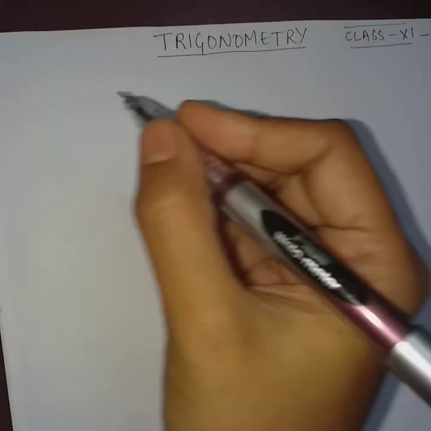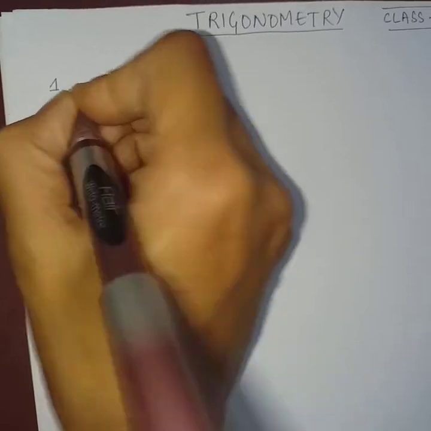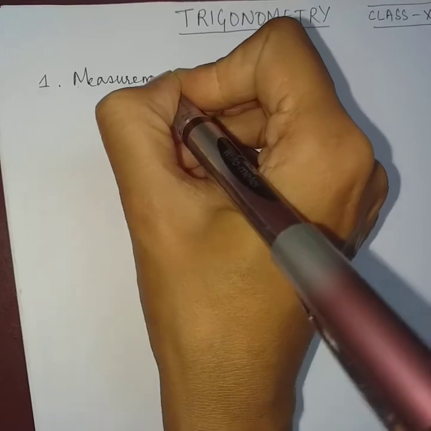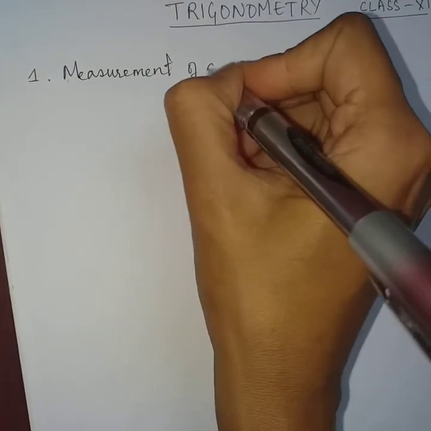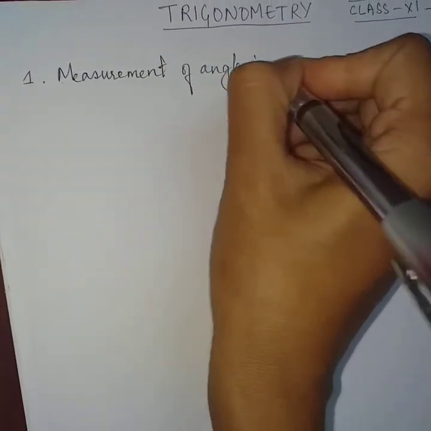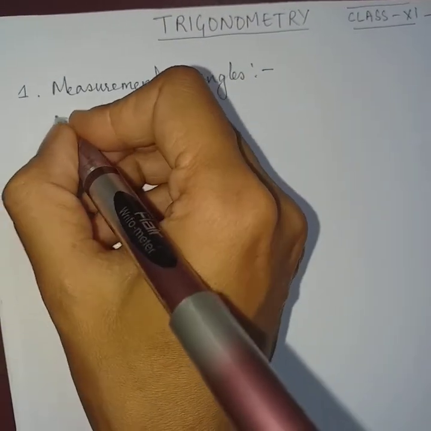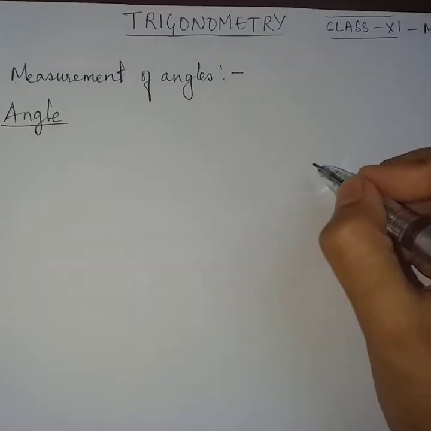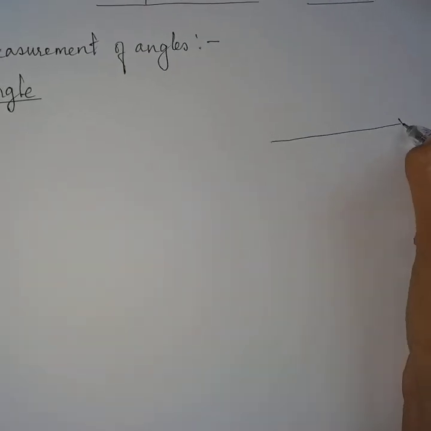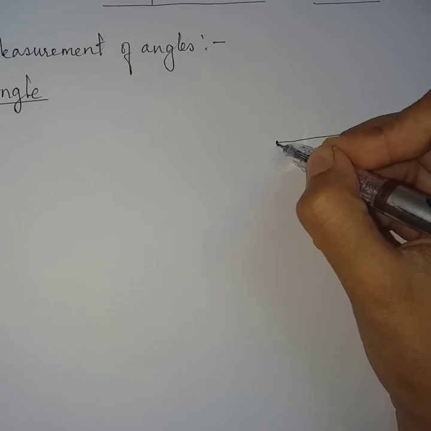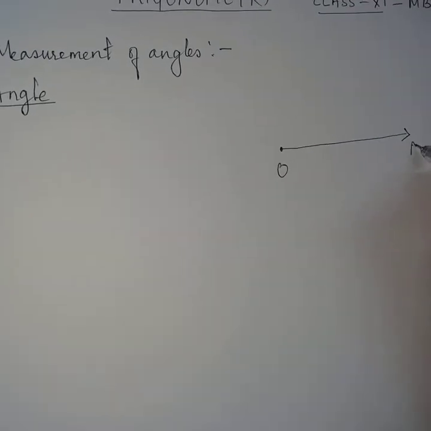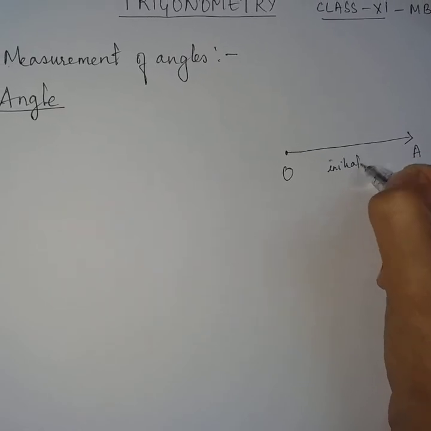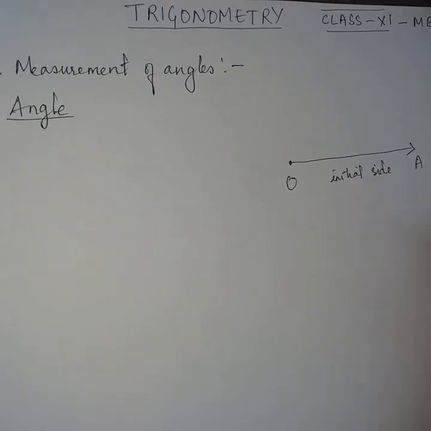So the first topic under this trigonometry is measurement of angles. So let us see what is angle. What is an angle? Say there is a ray, there is a ray OA. This is the initial position, or say this is the initial side of this ray.